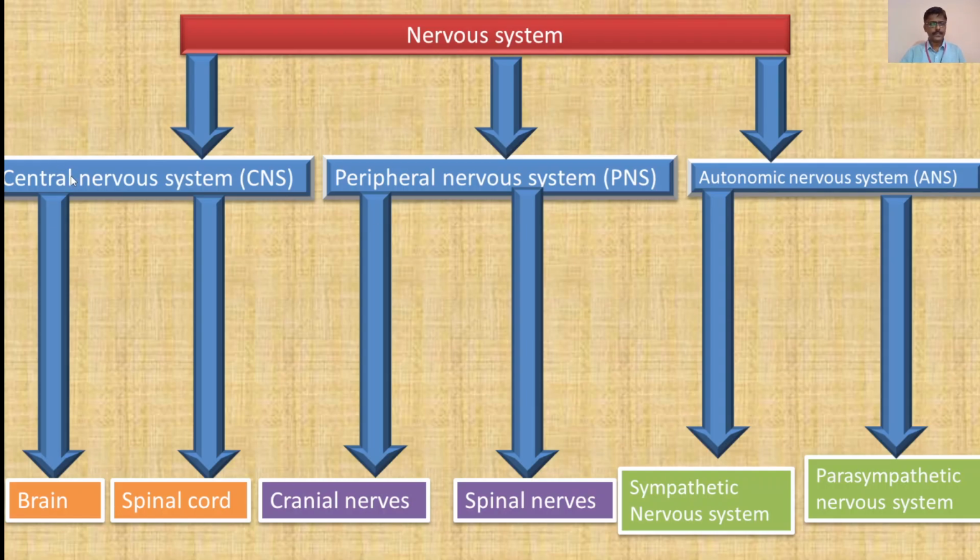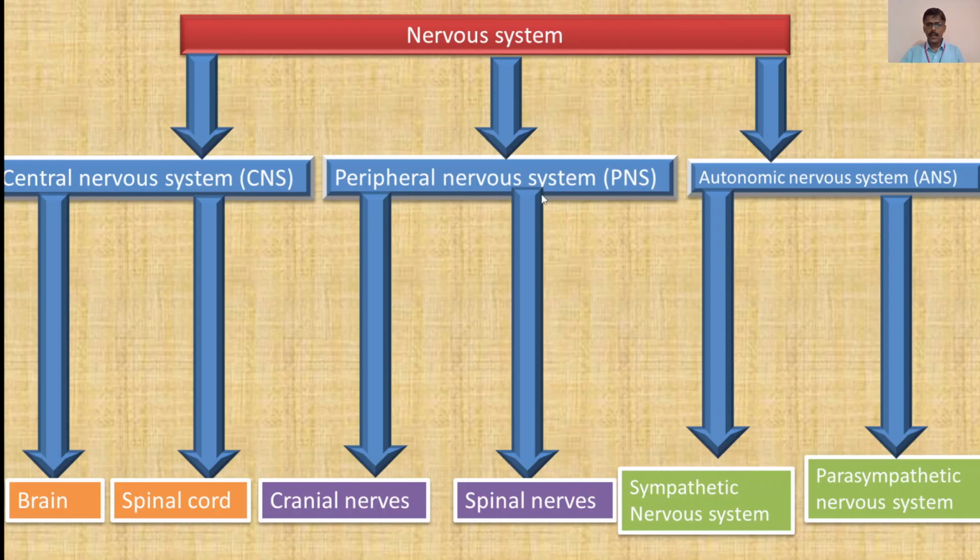Now, the central nervous system or CNS is divided into two parts, that is the brain, which is the major part controlling the body of the human being. Then the second part in the central nervous system is the spinal cord. Brain and spinal cord together constitute the CNS.